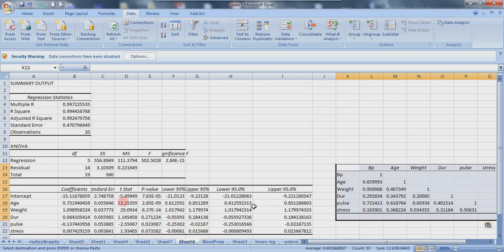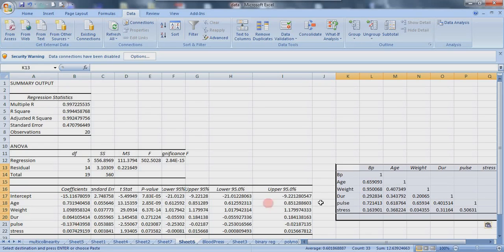So let's check, and you could recall when pulse and BP have a positive correlation of 0.7, it simply lets us know that an increase in pulse must be an increase in blood pressure. But see what we have here, this coefficient is negative, so our model is suggesting that pulse is actually reducing blood pressure as it increases, but that's not true. So this is when we have a bizarre beta weight.